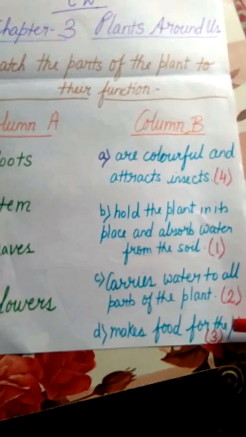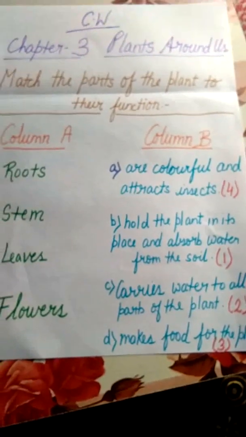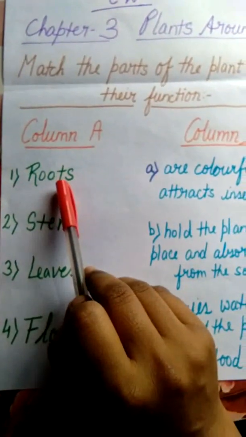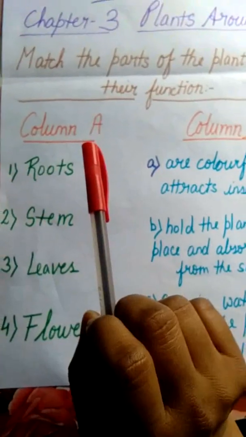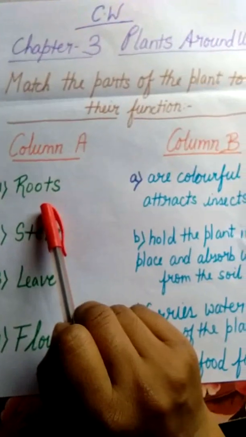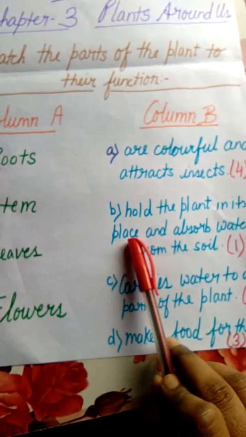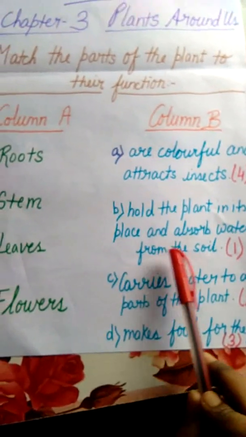See how I have done the number wise matching? I will tell you how. Roots. What is the function of roots? All the functions of a plant I have already discussed. Roots hold the plant in its place and absorb water from the soil.